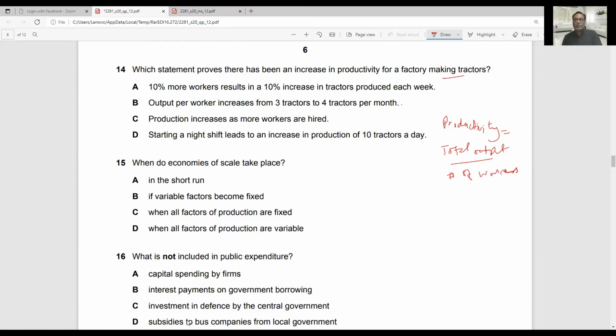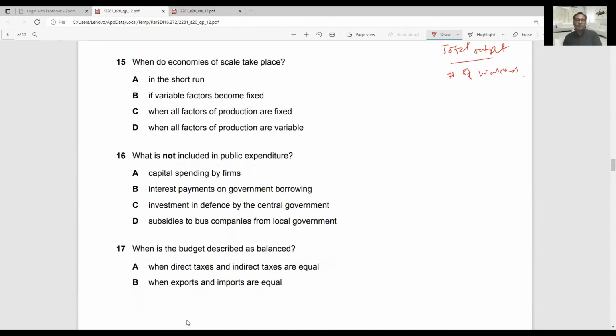Productivity is also known as output per worker. Option B is the correct answer: output per worker increased from 3 tractors to 4 tractors per month. Initially, one person was making 3 tractors in 1 month, now he is making 4 tractors. It means productivity has increased. One worker is now producing more tractors.